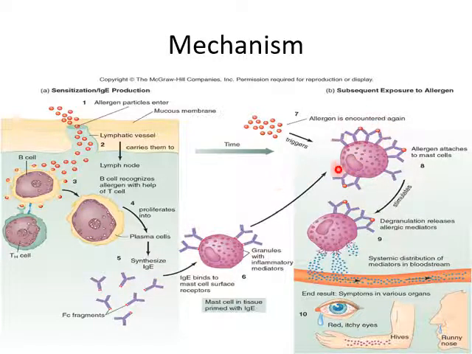These mast cells would absorb these allergens, and when that happens, the mast cell will get stimulated, and the stimulation of the mast cell would lead to degranulation, which will be responsible for various localized and systemic effects because of chemical mediators released by the mast cell. So these effects can be systemic or local.